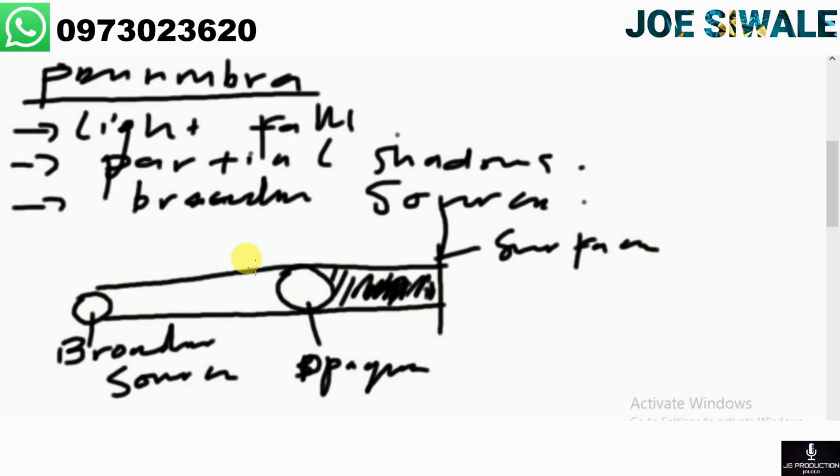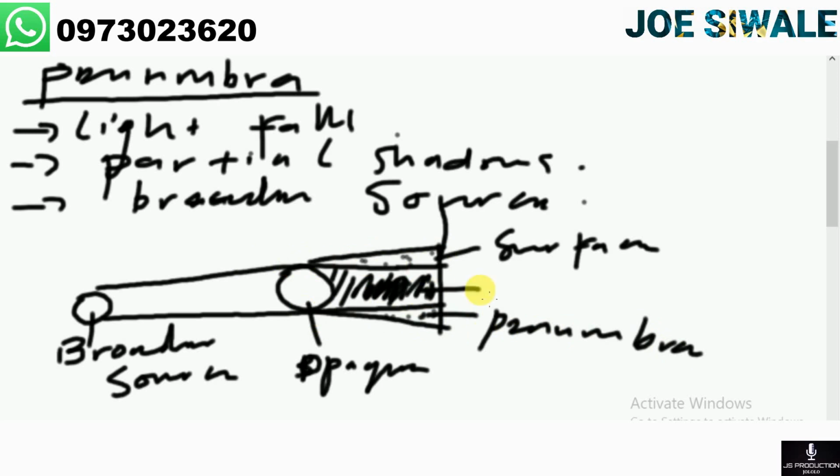Then our next shadow, as light falls, is also going to be formed. This shadow that is formed, where some light falls, is referred to as penumbra. And this type of shadow is referred to as umbra. So that's all about the penumbra and the umbra. If there are some questions, you can ask in the group.